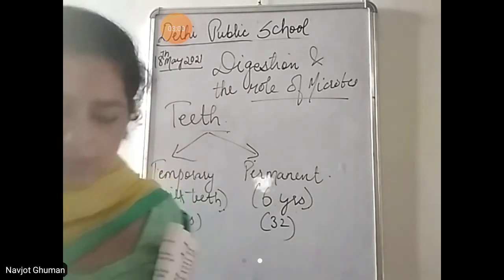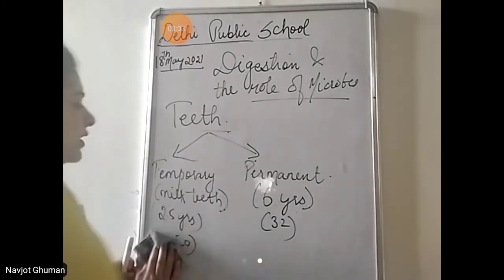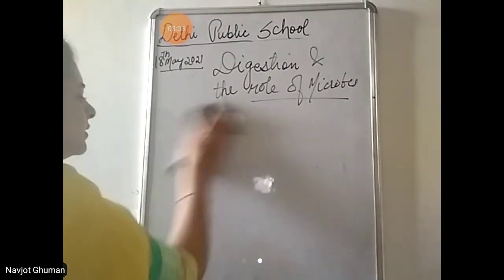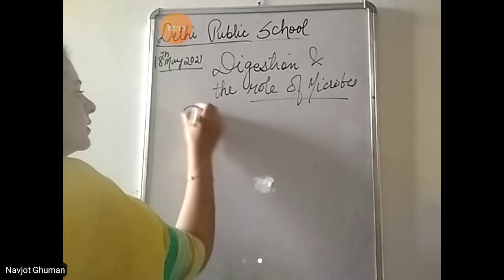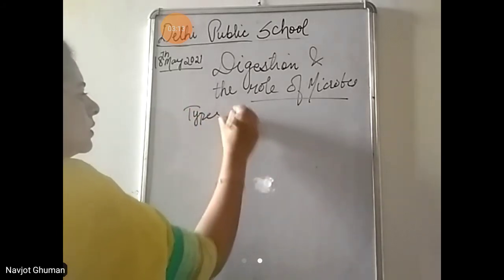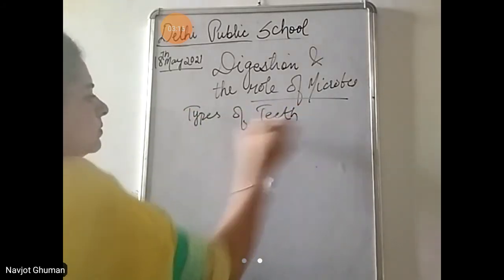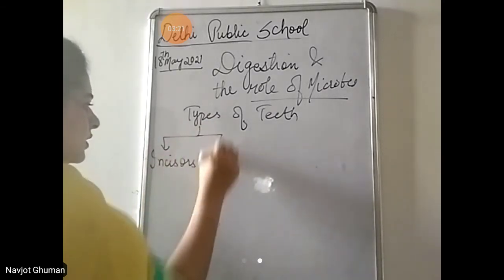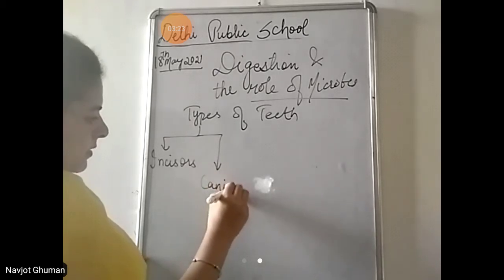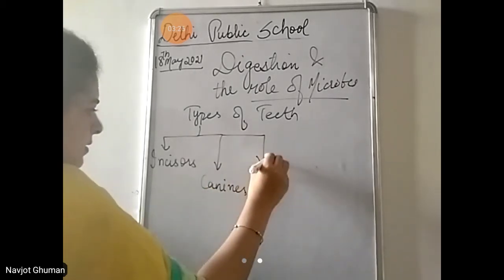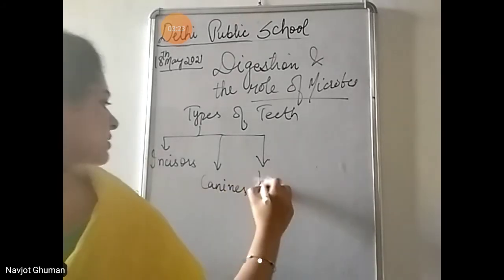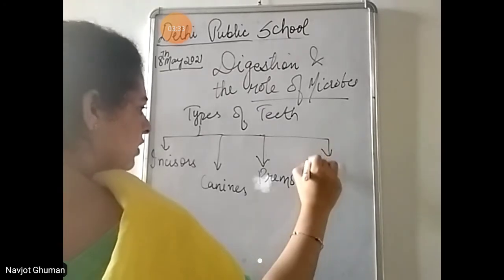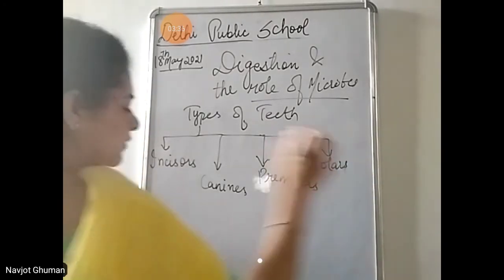Next is types of teeth. Now, how many types of teeth do we have? We have mainly 4 types of teeth. Incisors, canines, then comes your premolars, and then the molars.